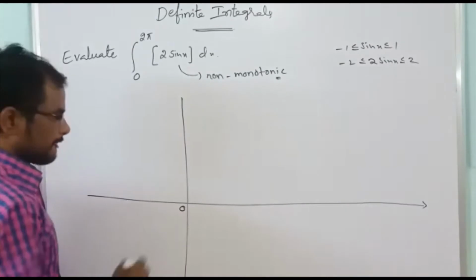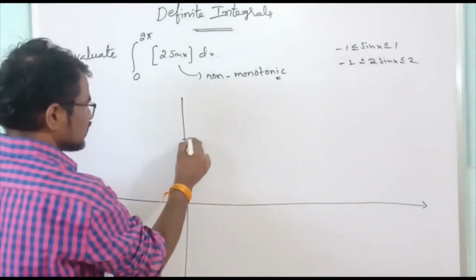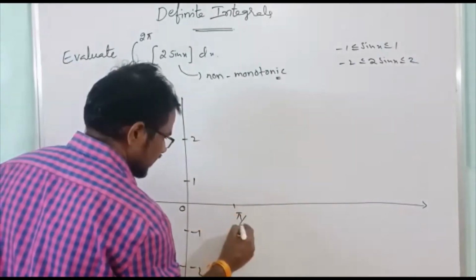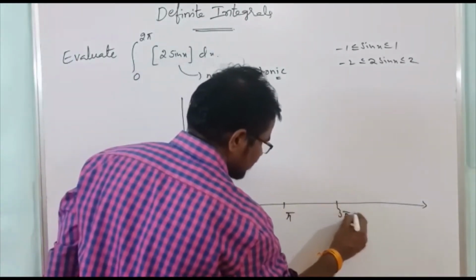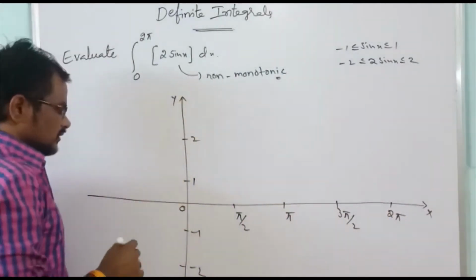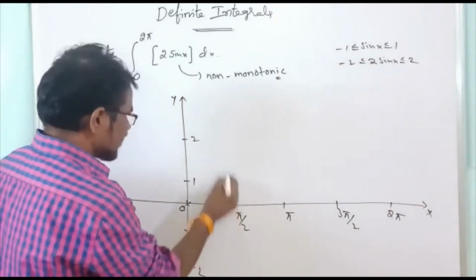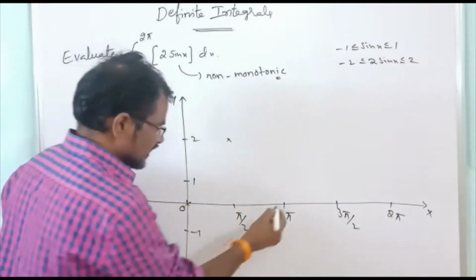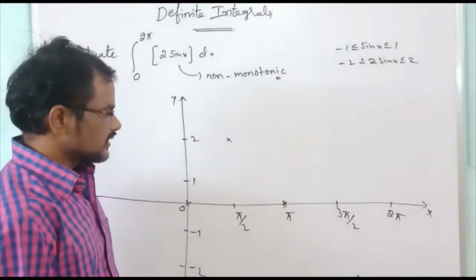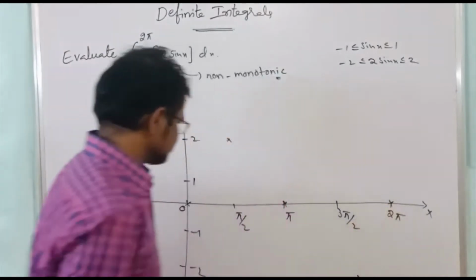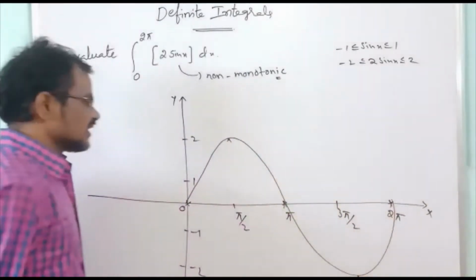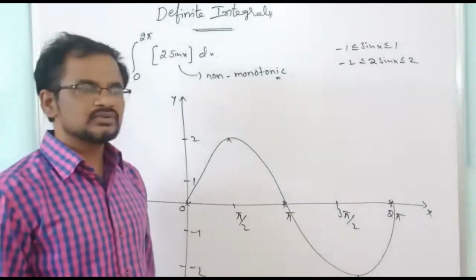So 0, and here 1 and here 2, here minus 1 and here minus 2, and here pi by 2, pi, 3 pi by 2 and 2 pi. Now 2 sin 0 is 0, 2 sin pi by 2 is 2, 2 sin pi is 0, 2 sin 3 pi by 2 is minus 2 and 2 sin 2 pi is 0. So join these points. So this is the graph of 2 sin x.